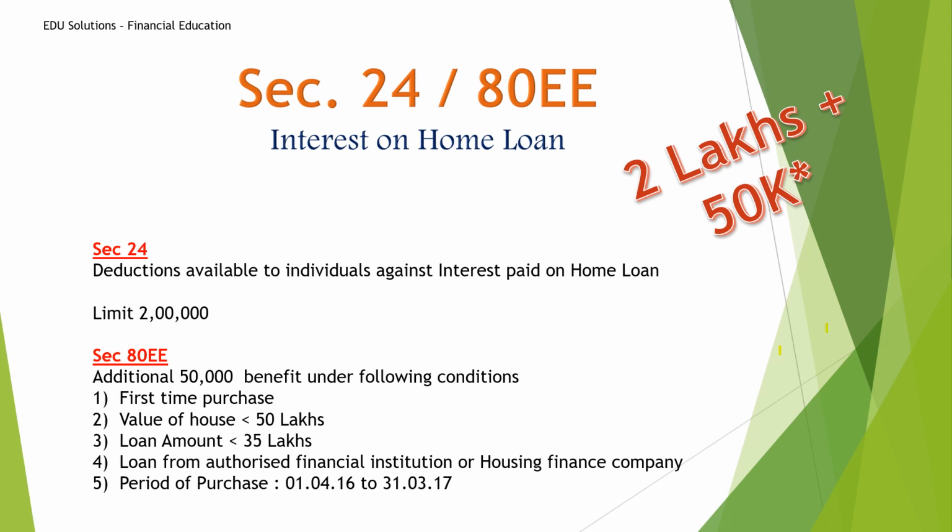The criteria are: it should be a first time purchase, the value of the house should be less than 50 lakhs, the loan amount should be less than 35 lakhs, the loan should be from an authorized financial institution or housing finance company, and the period of purchase matters. So if you are purchasing now you won't get the benefit of 80EE. This is only for purchases made from 1/4/2016 to 31/3/2017.